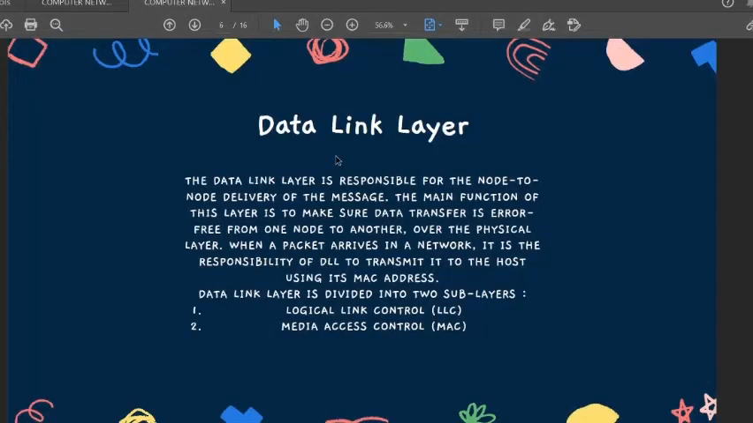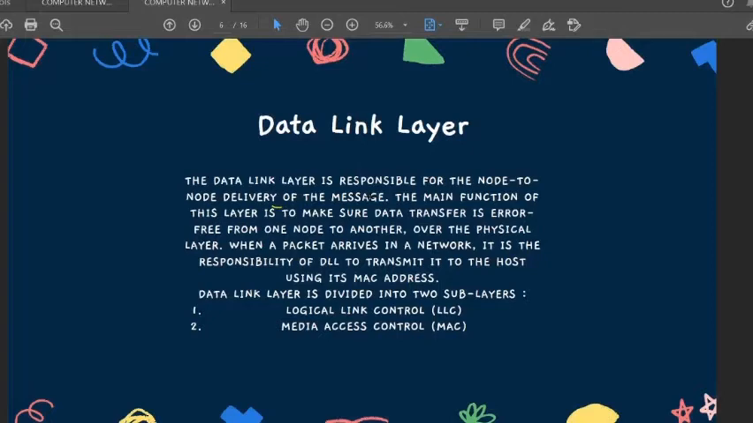Next we are going to see the data link layer. This is the second layer after the physical layer. The data is transmitted to the data link layer. By the name only, what does the data link layer do? The data link layer is responsible for the node to node delivery of the message.